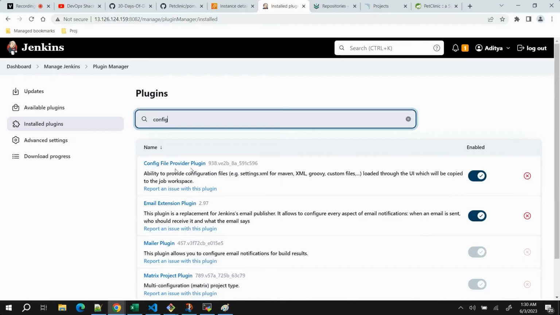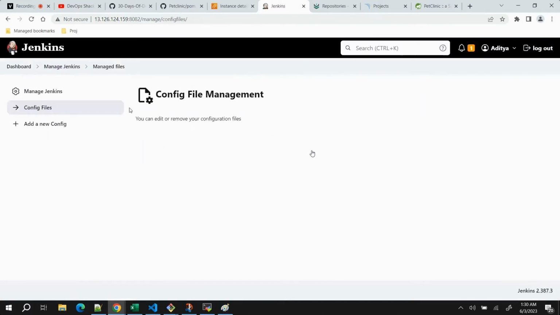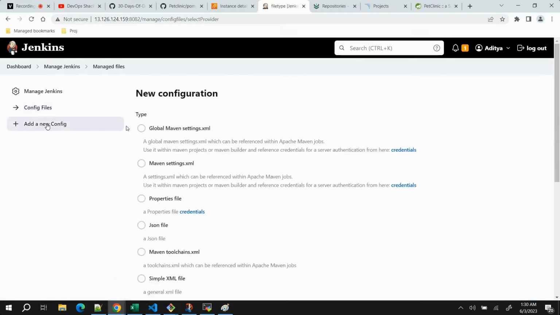Config file provider. You can just note it down, because this is the plugin that is required. Once you install it, inside Manage Jenkins this option will appear, Managed files. So we will open it. Now what we need to do is add a new config. Click on this, and here we will select global Maven settings.